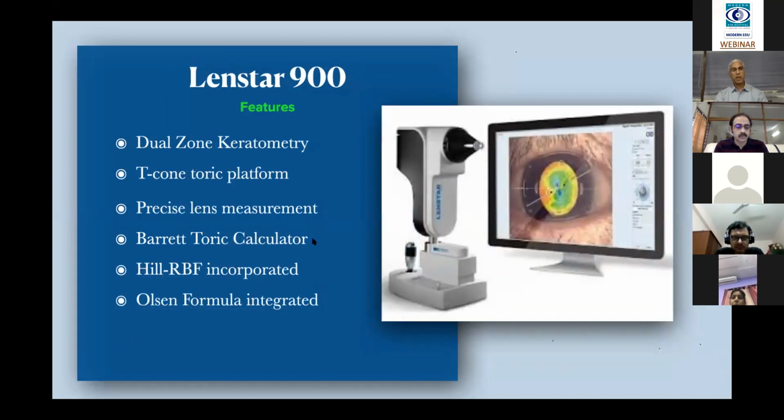This also derives, but it won't derive the posterior K directly; it takes the T-cone toric platform by the curvature of the anterior surface and then oblique measurements. It can derive the posterior corneal curvature, and it uses the Barrett toric calculator and Hill-RBF. This is another recent formula which was incorporated in the Lenstar.